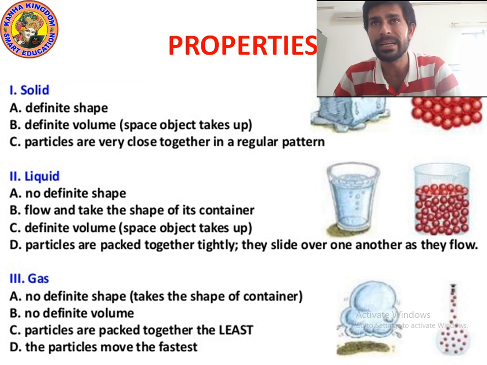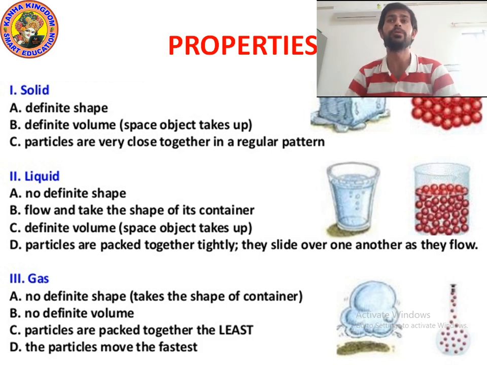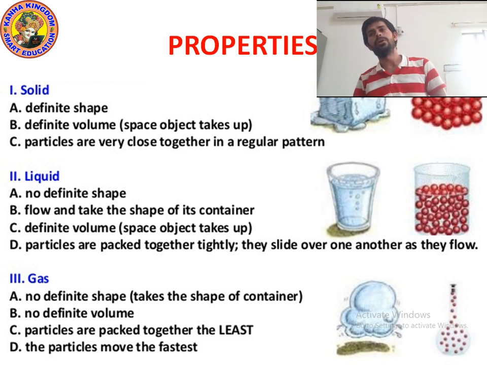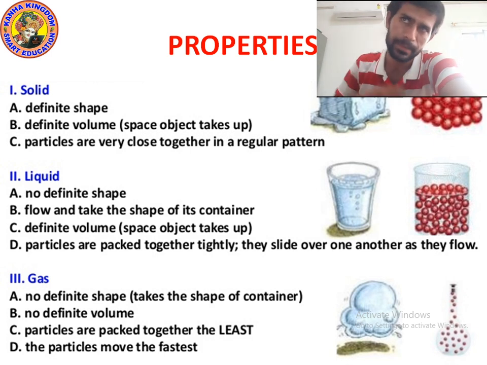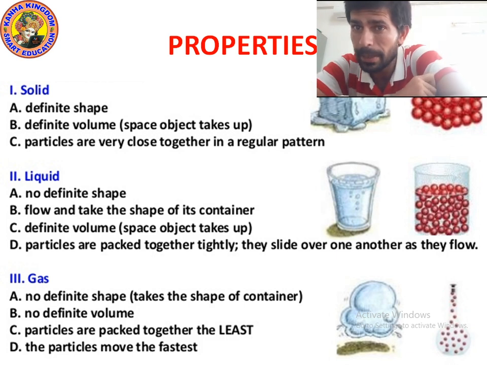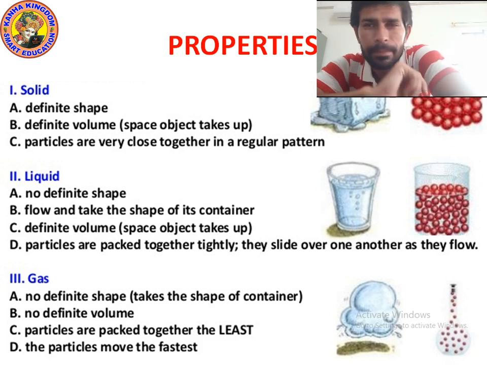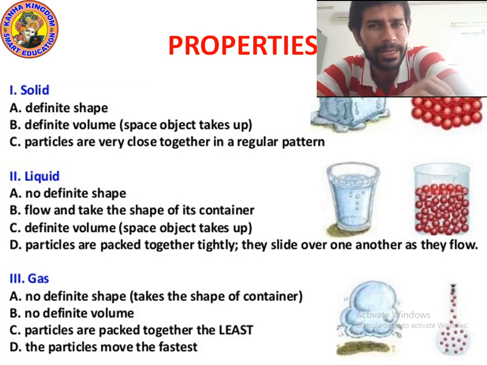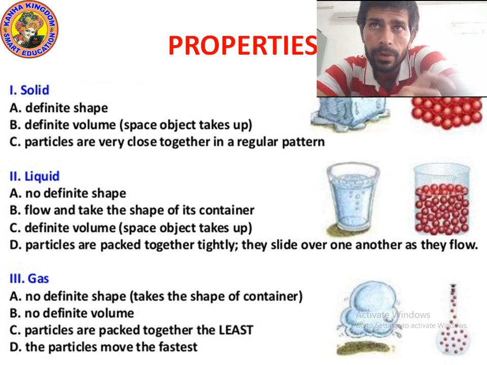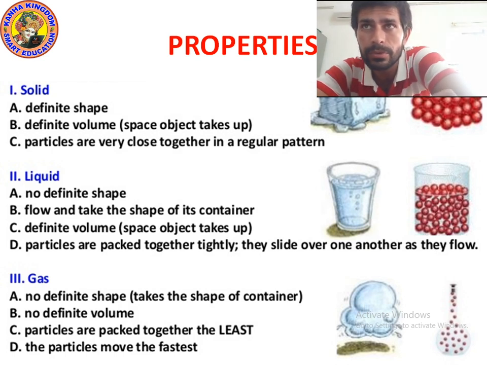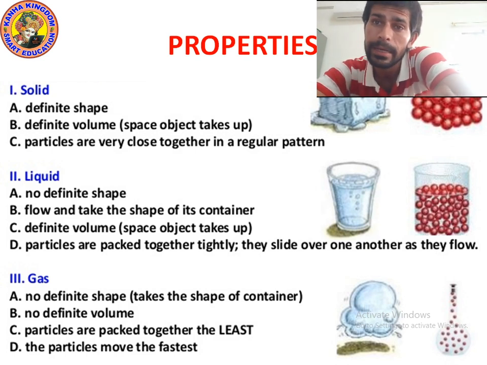Next property is that particles are very near together in a regular pattern. Particles are always in a regular pattern, never in a random pattern. They are very close to each other. If I use the word atom in place of particle, don't get confused, because matter is made up of particles and these particles are known as atoms. So particle and atom are the same.